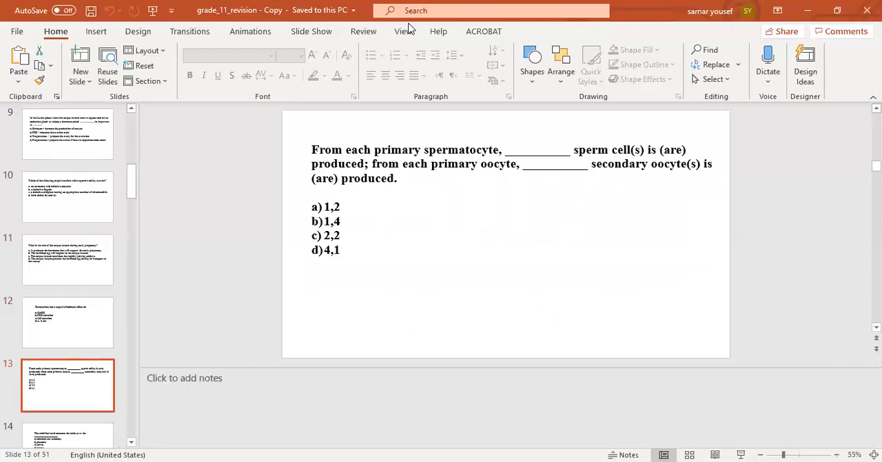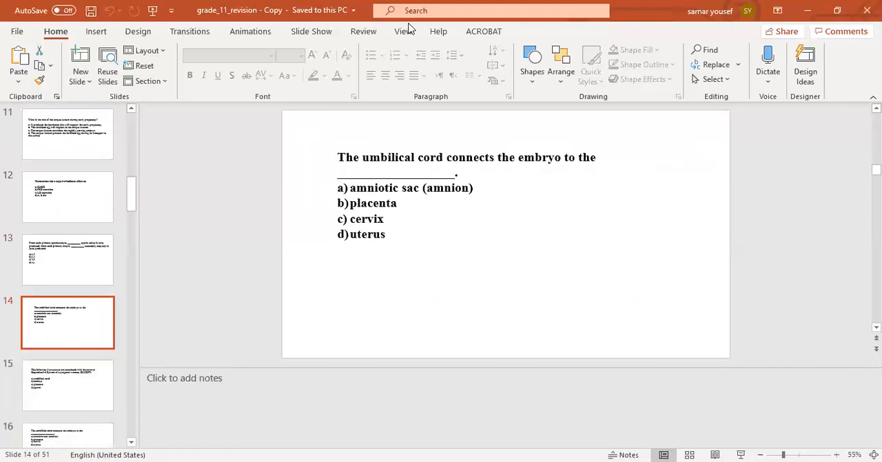The next question: from each primary spermatocyte, blank sperm cells is or are produced; from each primary oocyte, blank secondary oocytes is or are produced. The correct answer will be number D. From each primary spermatocyte, 4 sperm cells are produced, and from each primary oocyte, 1 secondary oocyte is produced.